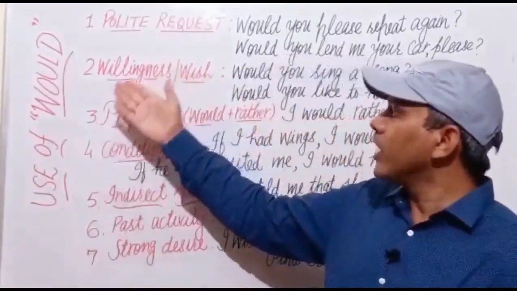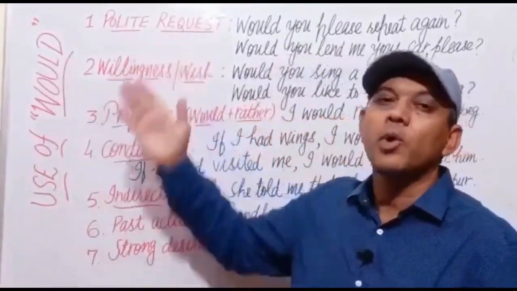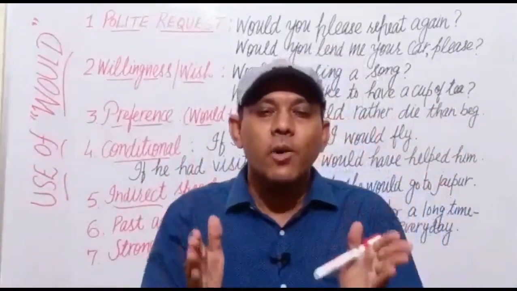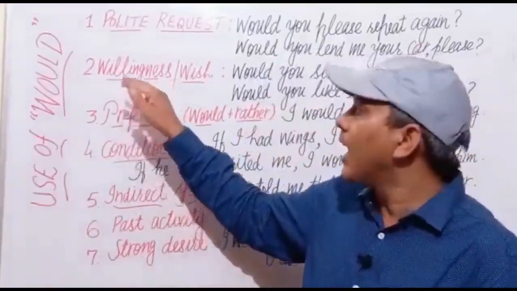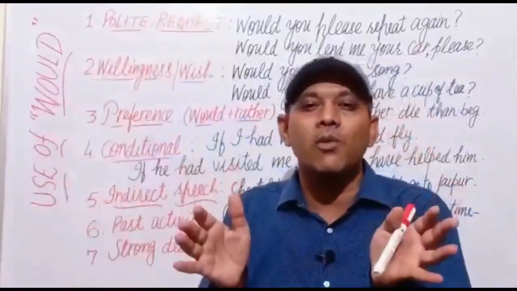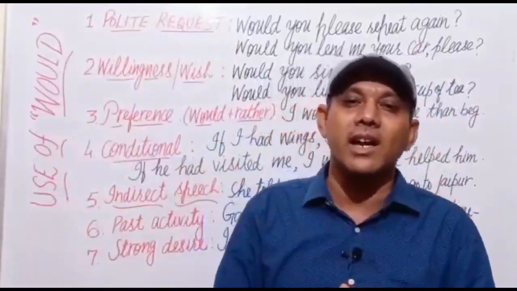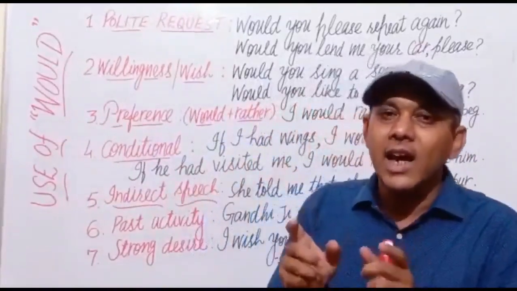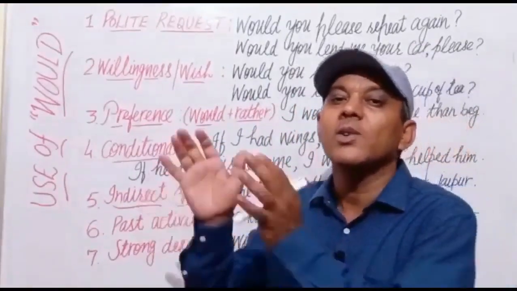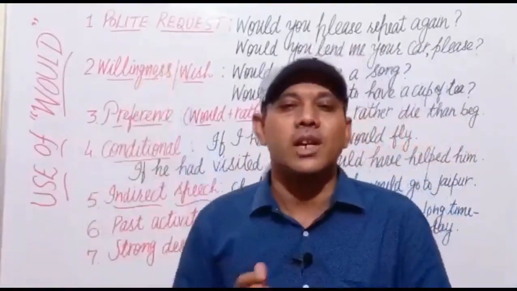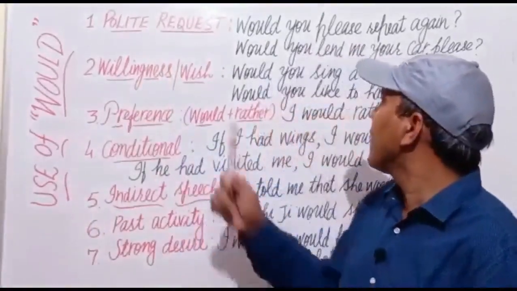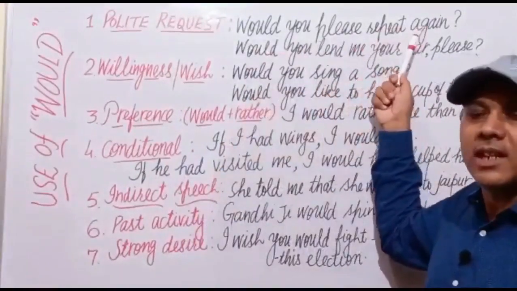First of all, we use would to make polite requests. For more polite requests, we use would. अगर हमें किसी से बहुत ही ज्यादा विनम्र भाव से रिक्वेस्ट करनी है कुछ लेने के लिए, या to ask someone to do something, कुछ करवाने के लिए, तो हम would का यूज करेंगे. For example, would you please repeat again?